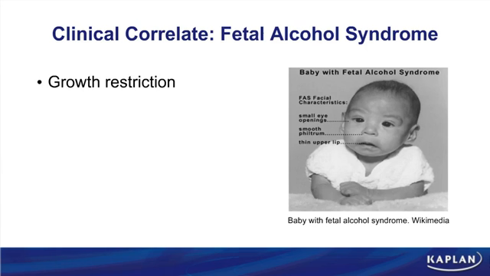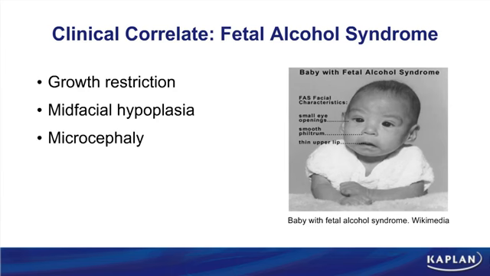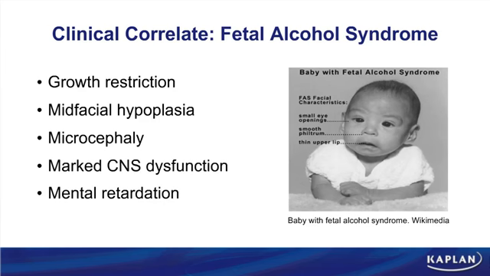You have another note in the margin, a clinical correlate that deals with fetal alcohol syndrome. The features of fetal alcohol syndrome are listed there in the text. They can include things like growth restriction, midfacial hypoplasia, microcephaly, and marked CNS dysfunction. This can also result in mental retardation. You see a visual to go along with this.